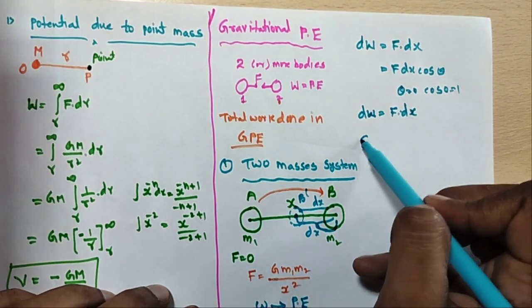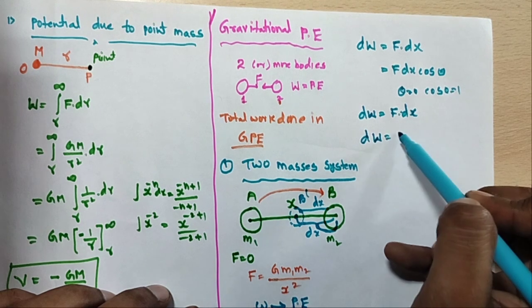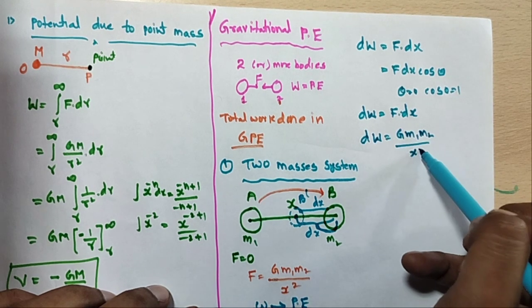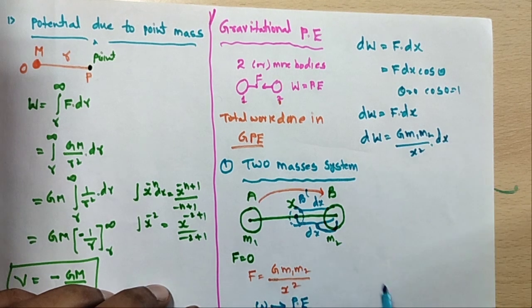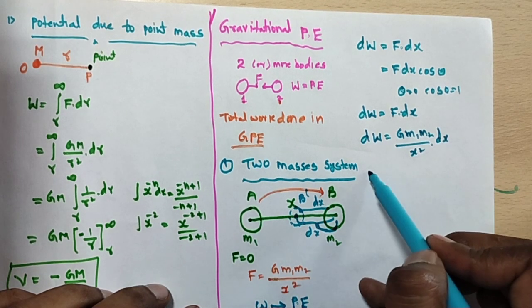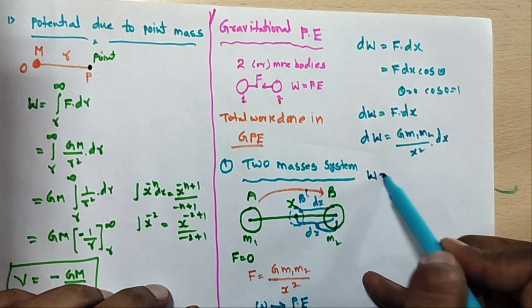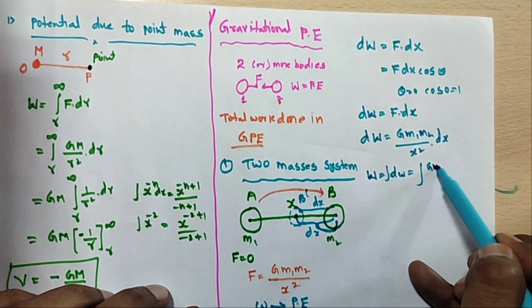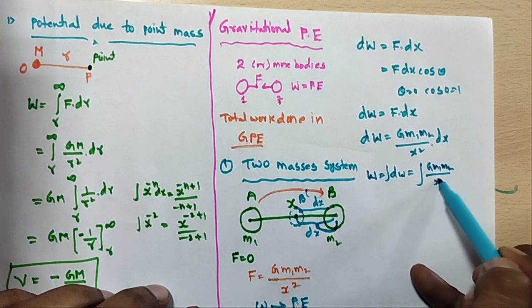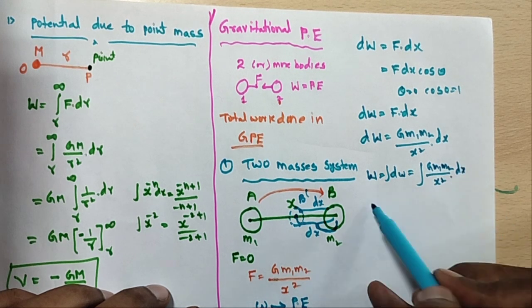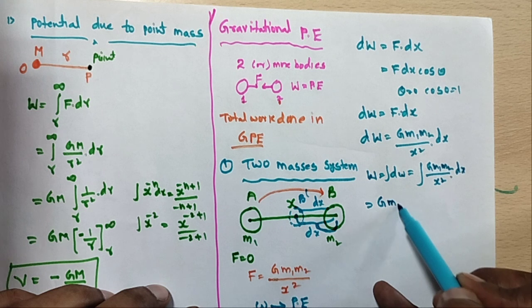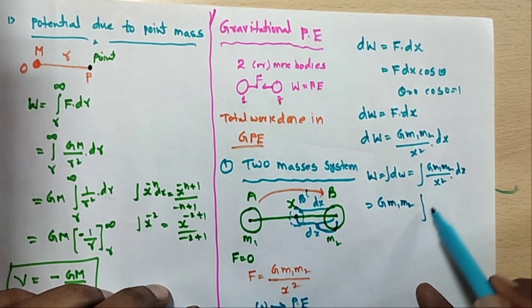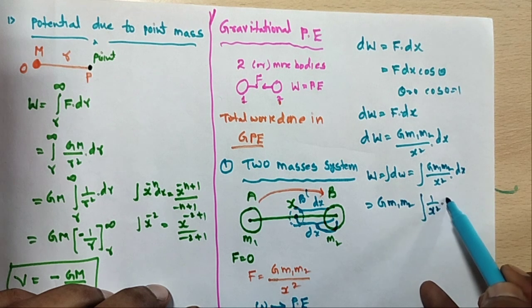Substituting, dW is equal to G m1 m2 by x square dx. For total work, W is equal to the integral of dW, so the integral of G m1 m2 by x square dx. G, m1 and m2 are constants, and we integrate 1 by x square dx.